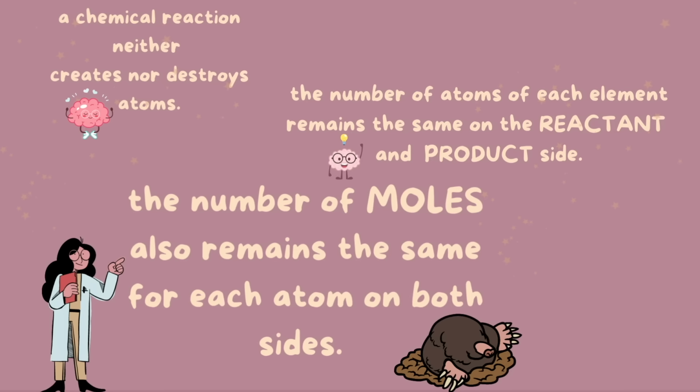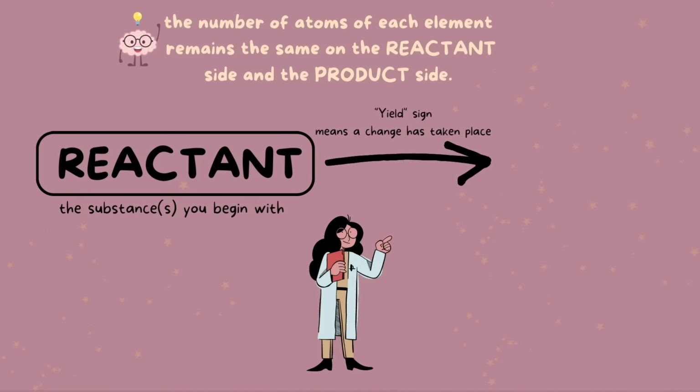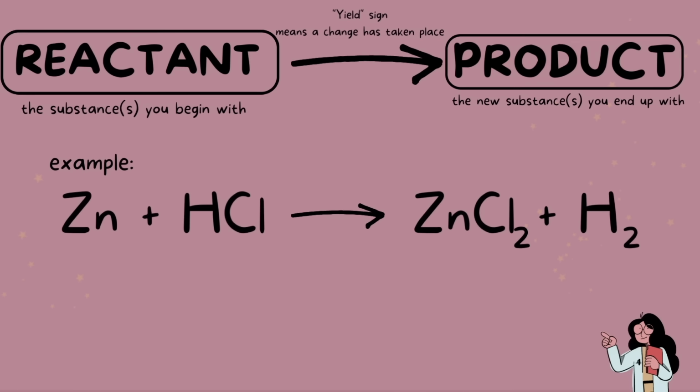We have two sides of a chemical equation. We start on the left with the reactants. These are the substances or substance you start with. The yield symbol indicates a chemical reaction has taken place. And on the right, we have the products, which are the substance or substances we end up with. Let's work out a few examples.